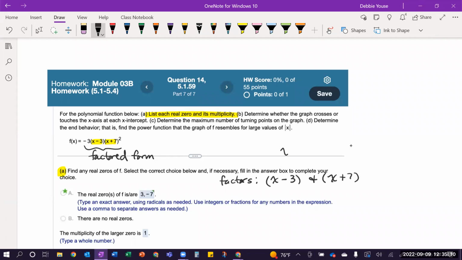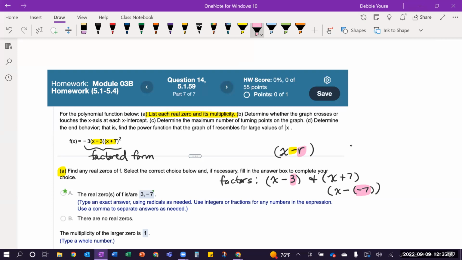And our factors are normally x minus, you know, the r value for the real zero. And so this x plus 7 is really the same thing as x minus a negative 7, okay? Because the formula itself for that factor has a subtraction sign in it. And so that tells me the actual real zeros is what follows the subtraction sign. So when I rewrite x plus 7 as x minus a negative 7, the real zero is actually the negative 7.